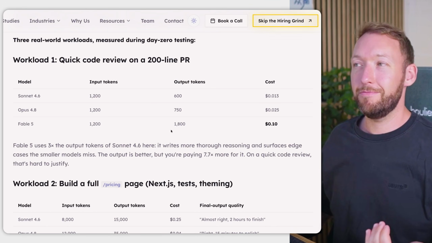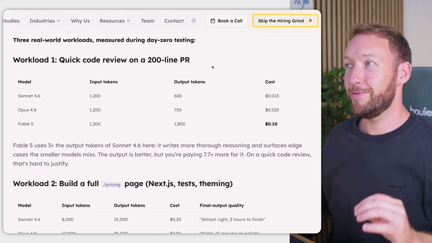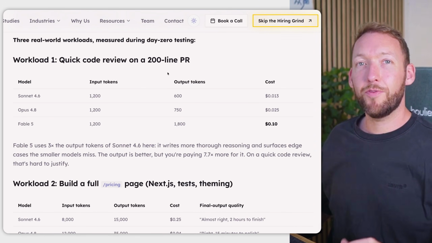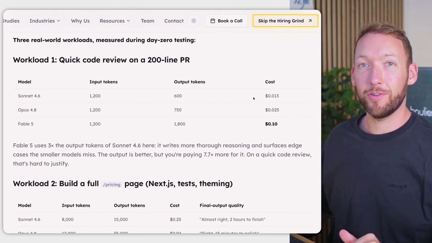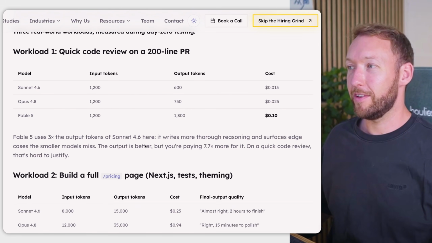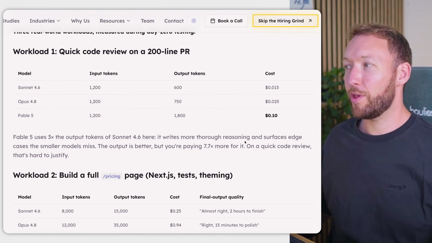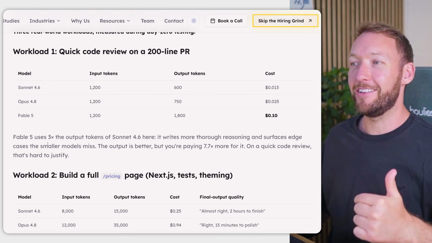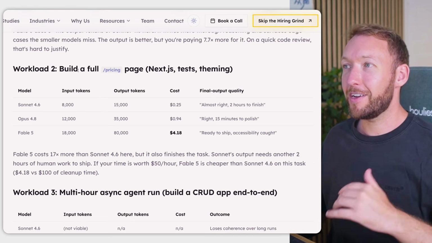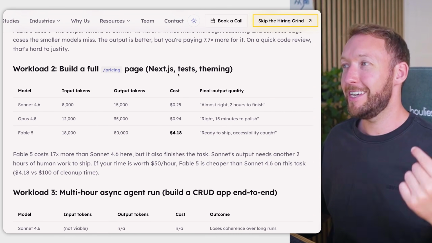The first workload, they did just kind of a quick code review, right? So just a 200-line pull request. Now, Fable, for this task, costs around 10 cents, nearly 8 times of what Sonnet cost them. So it's using 3 times the output tokens here. However, the compromise is that it has more thorough reasoning and actually surfaces edge cases that the smaller models often miss. Now, second workload was building a full pricing page in Next.js.